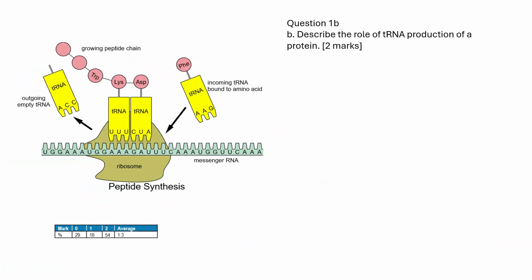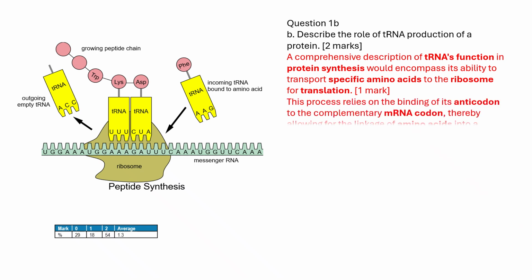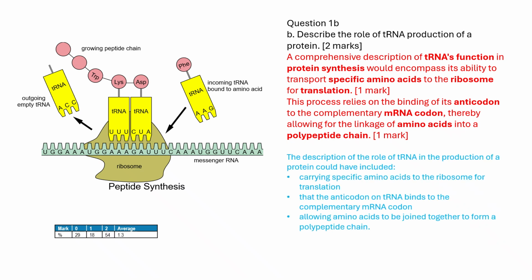A comprehensive description of tRNA's function in protein synthesis would encompass its ability to transport specific amino acids to the ribosome for translation. This process relies on the binding of its anticodon to the complementary mRNA codon, thereby allowing for the linkage of amino acids into a polypeptide chain.